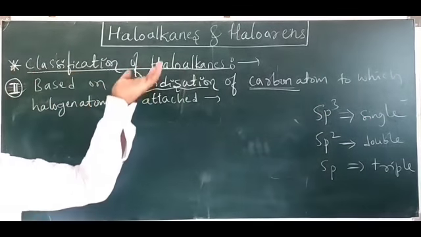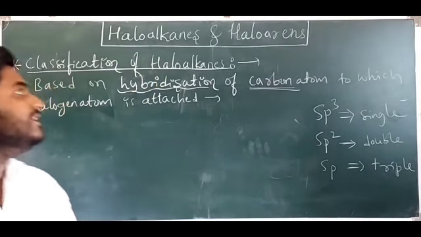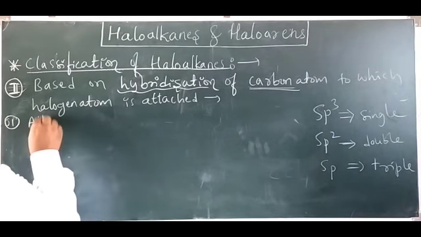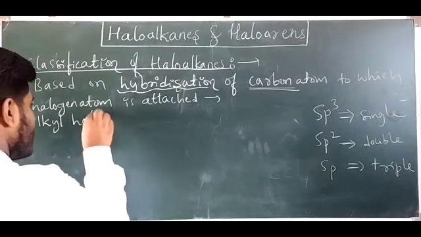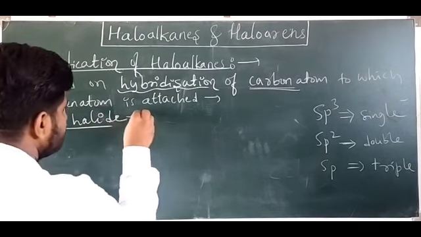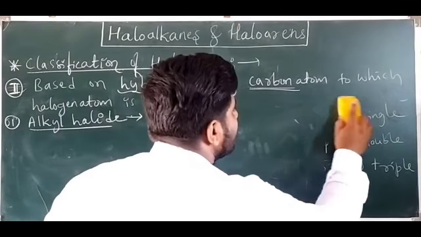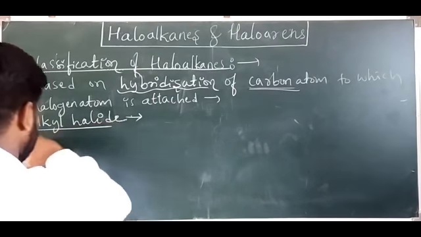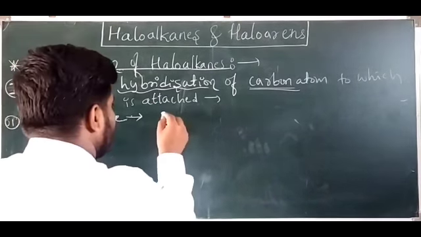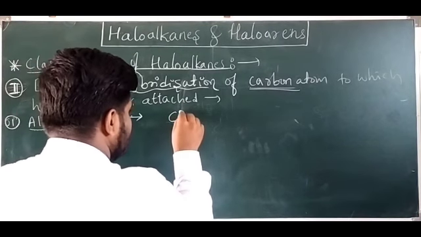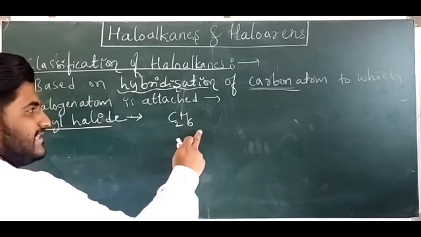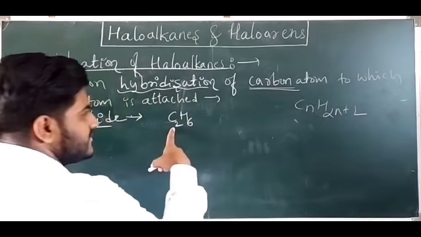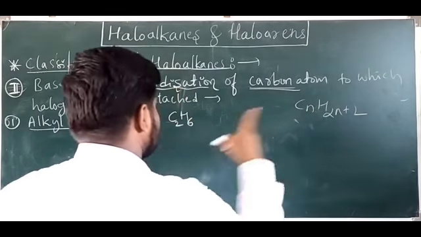Based on that, we have classified the haloalkanes into several categories. The first one is alkyl halide. Alkyl halide means an alkane in which a hydrogen atom is replaced by a halogen atom. Take C2H6, ethane. The alkane general formula is CnH2n+2, so n is 2: 2 twos are 4, plus 2, 6, C2H6.